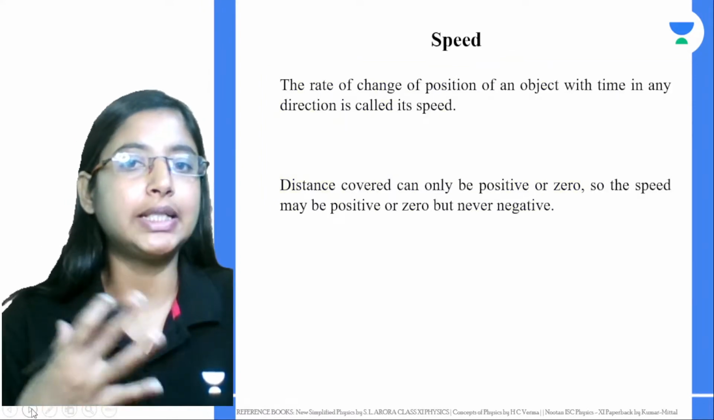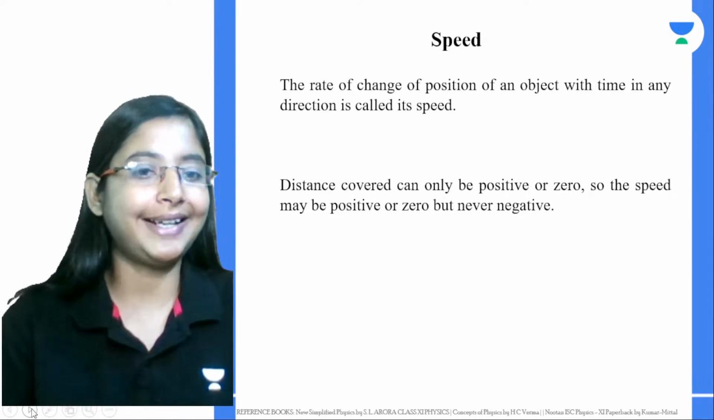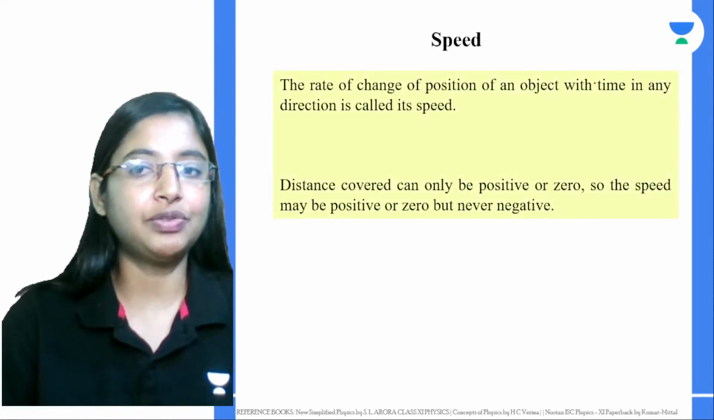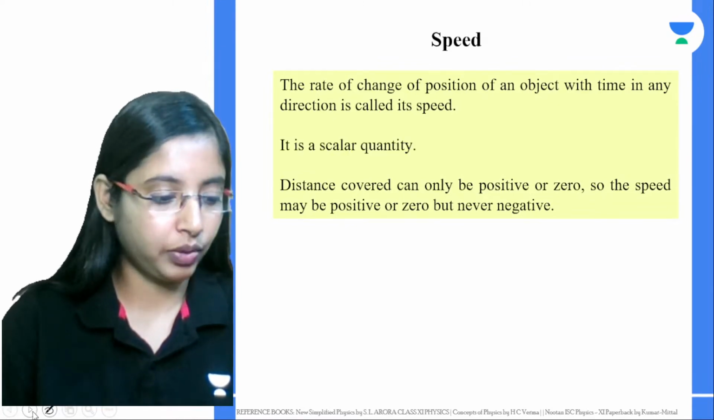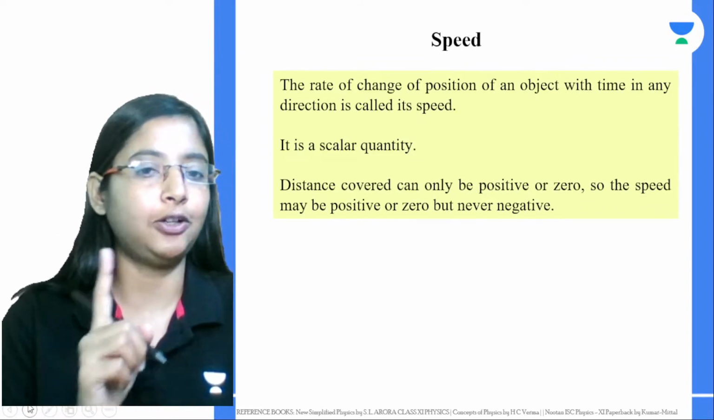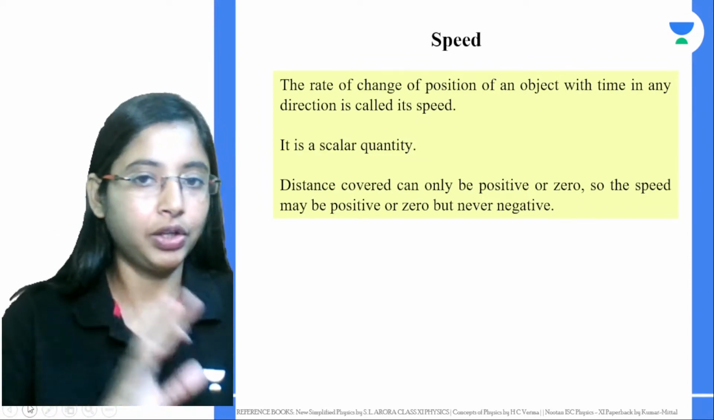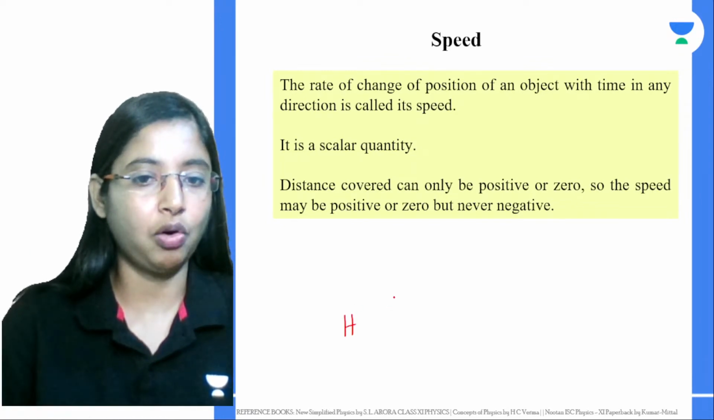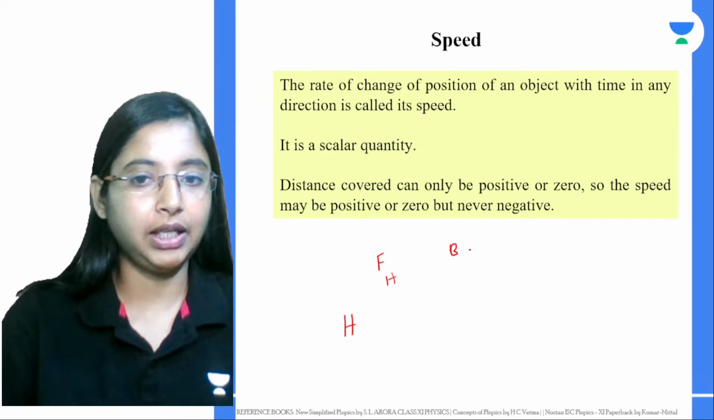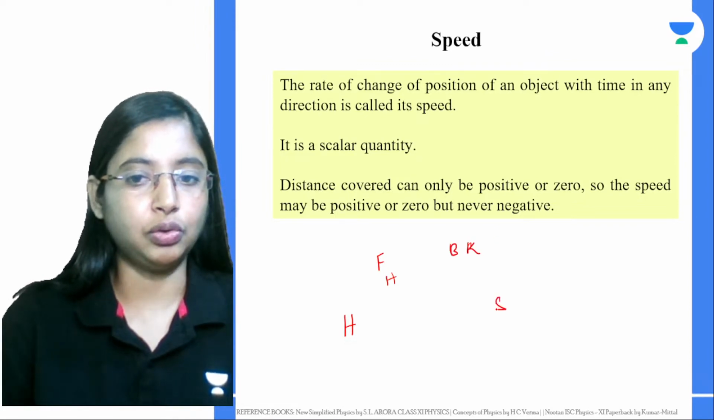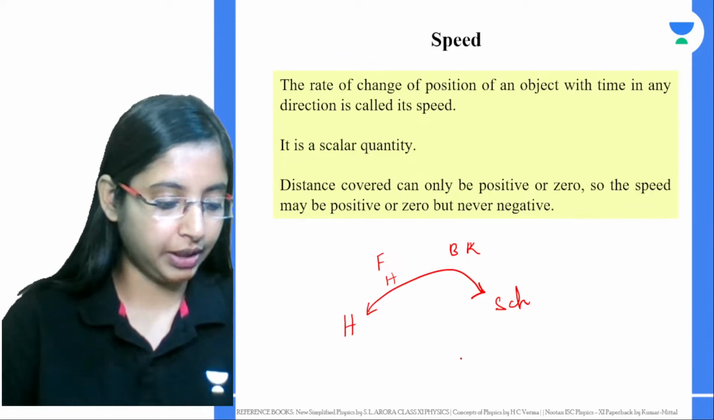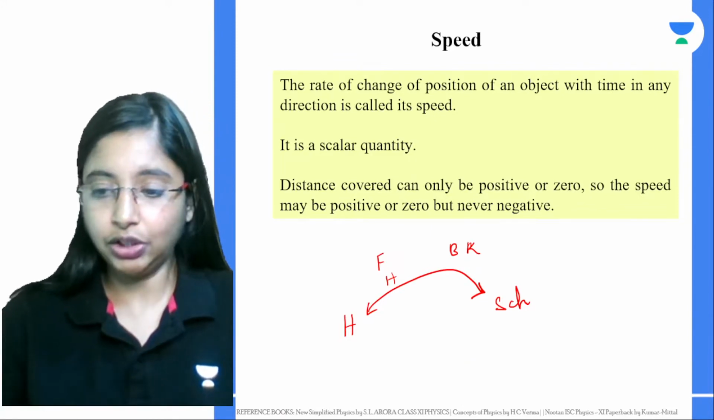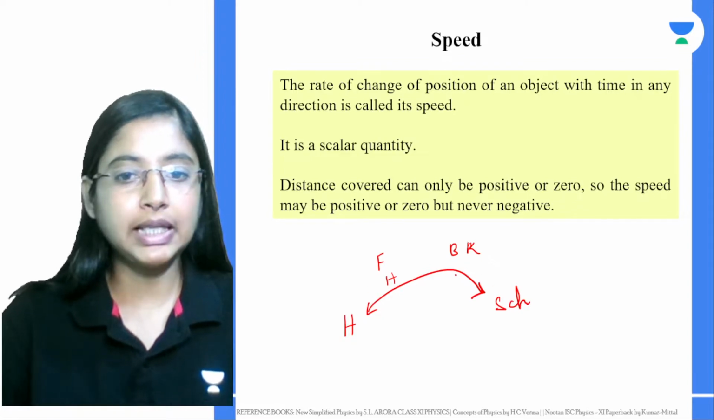From there we learnt the concept of speed. Speed is very simple. The rate of change of position of an object with time in any direction is called its speed, right? So it is a scalar quantity. Why? Because here we are taking into consideration the path length. We are not worried about, for example, from your home to your friend's house to the bakery to school, what is the distance traveled? What is your path length with time? How much distance upon time? That's right, Akshay.